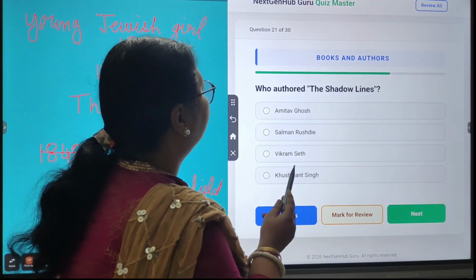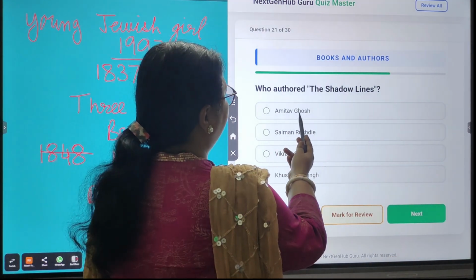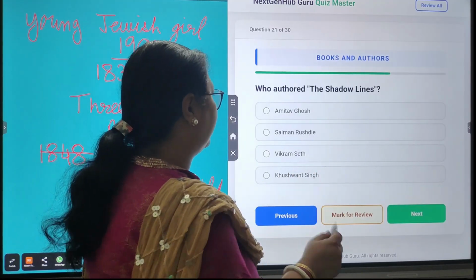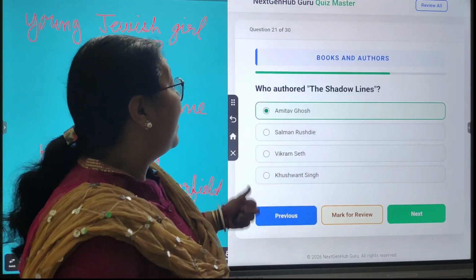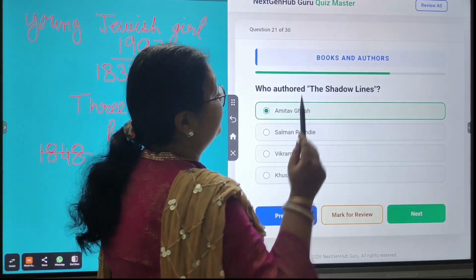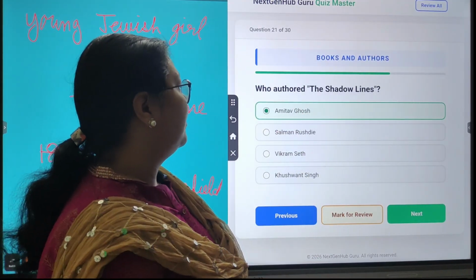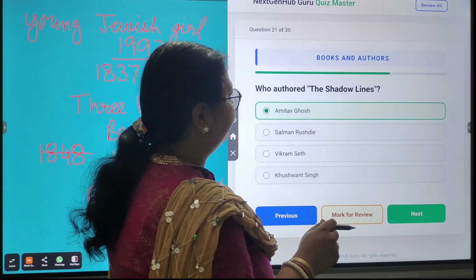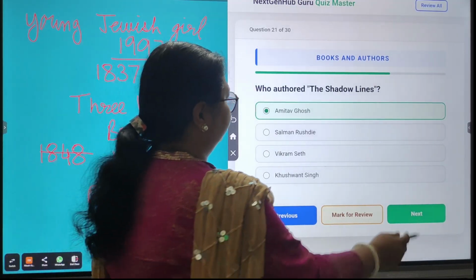Next, who authored The Shadow Lines? Amitav Ghosh, Salman Rushdie, Vikram Seth, Khushwant Singh. So the correct answer is Amitav Ghosh. And for The Shadow Lines, he won the Sahitya Akademi Award.